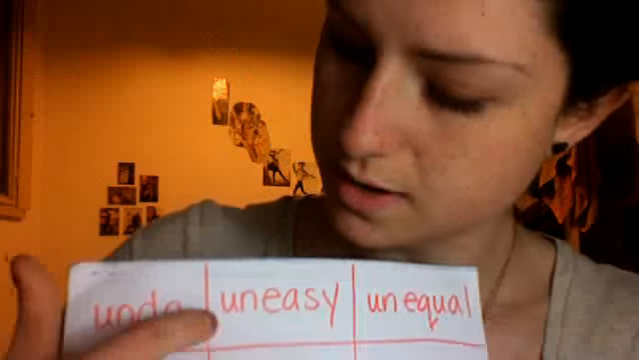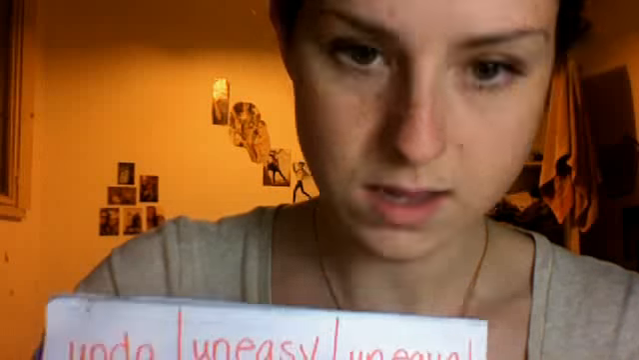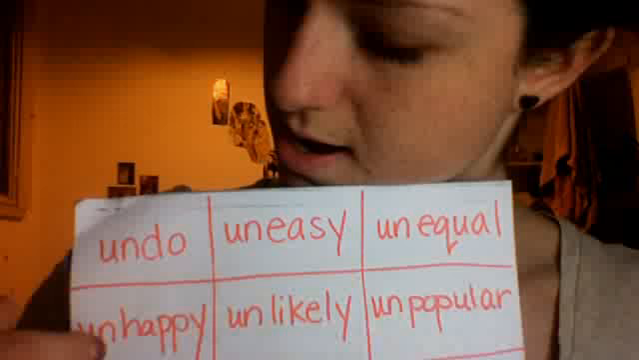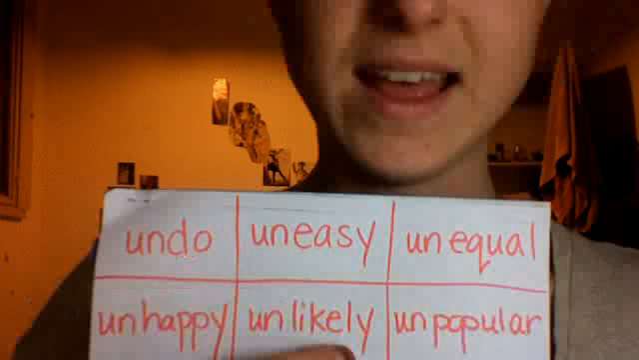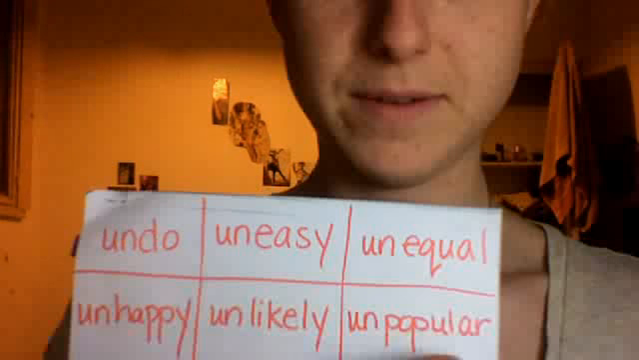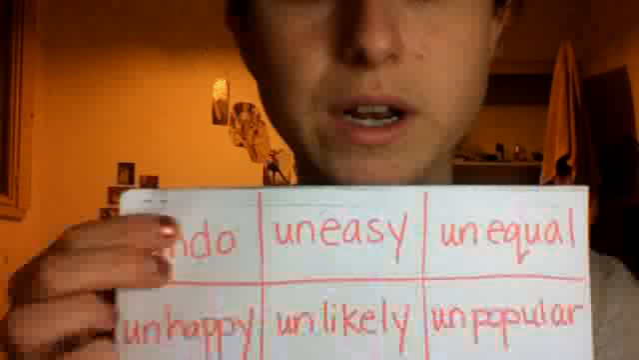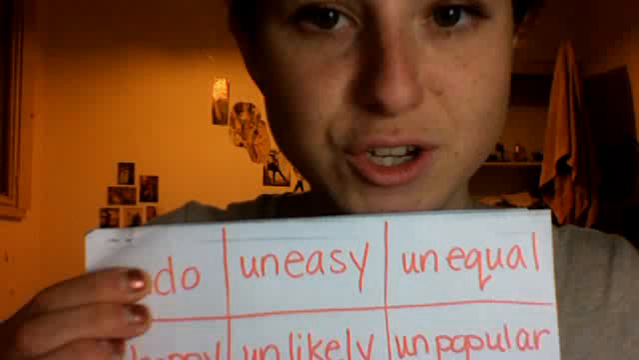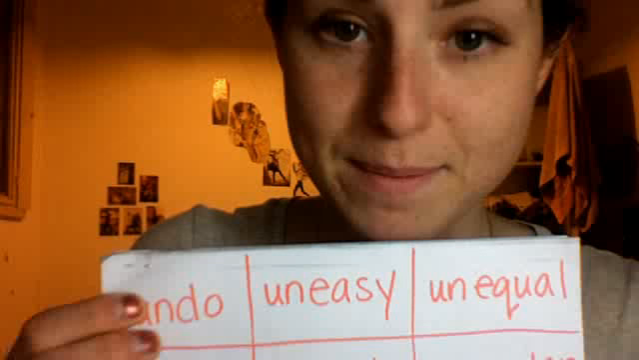Same with this word, uneasy, unequal. Okay, and down here, unhappy, unlikely, unpopular. Okay? So we know what the word do means, right? Do is some kind of action. So if you undo something, what do you think that means?